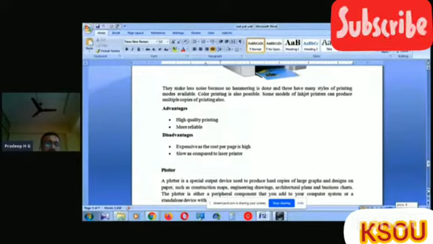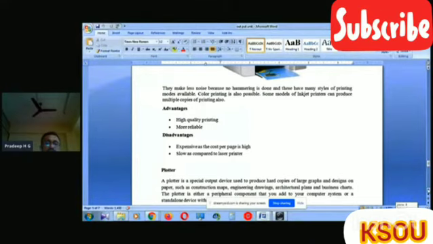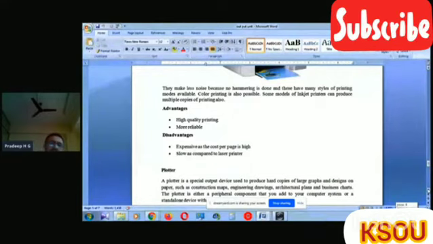Disadvantages of inkjet printers: they are expensive as the cost per page is high. Where the quality is there, automatically the cost will be high. That's why, compared to that, the speed is low.